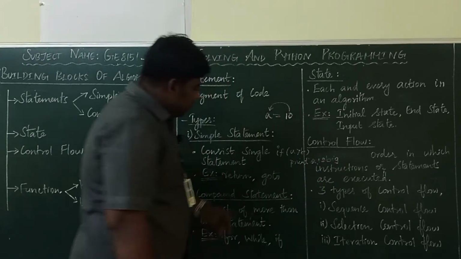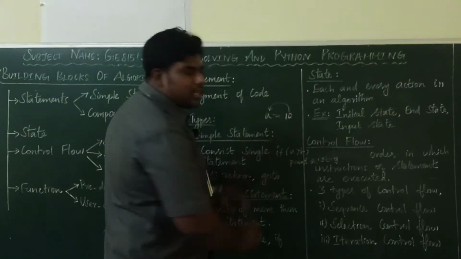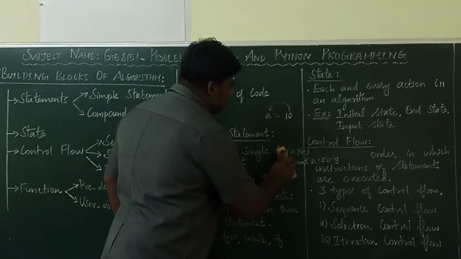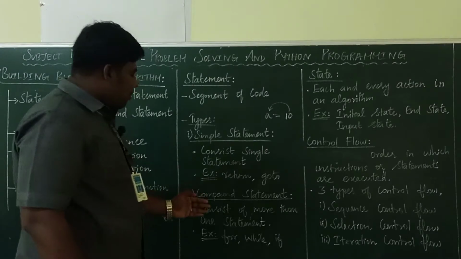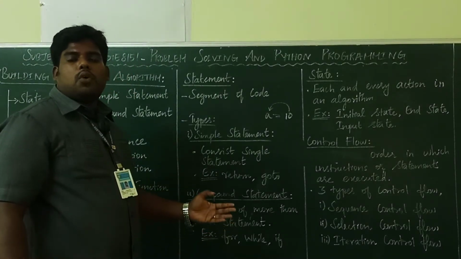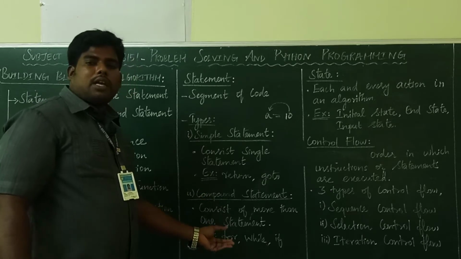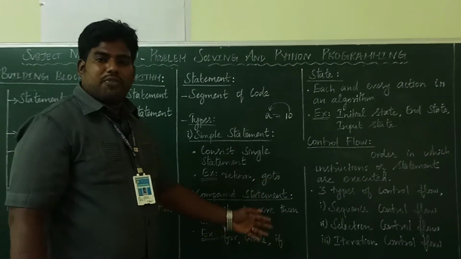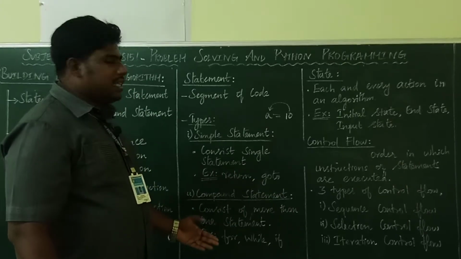So see here, inside the if another statement is coming. 2 statements are there. That's why we say it is a compound statement. Simple statements mean only one line of code. Compound statement means more than one line of code will be there. Inside the particular statement, another code will be there. For example, for, while loop, if conditions, else, all these come under the compound statements.